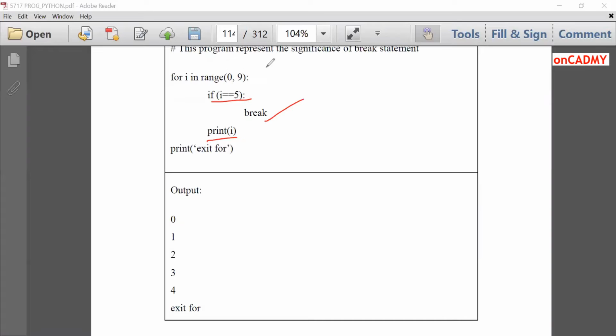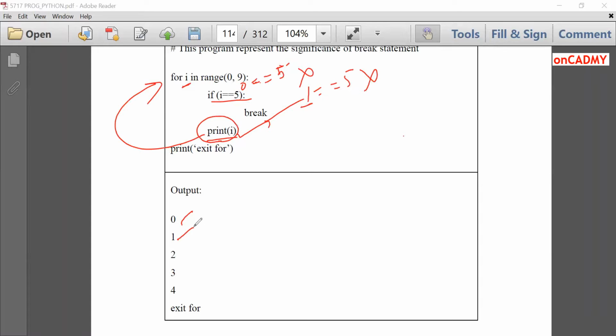For i in range 0 to 9, initially the value of i will be 0. 0 will be checked with 5. Is 0 equal to 5? No. Then the break statement will not work and the print statement will execute. It will print 0. Then control will go up again. Now i has become 1. Is 1 equal to 5? No. So break will not execute, it will print i, which is 1.